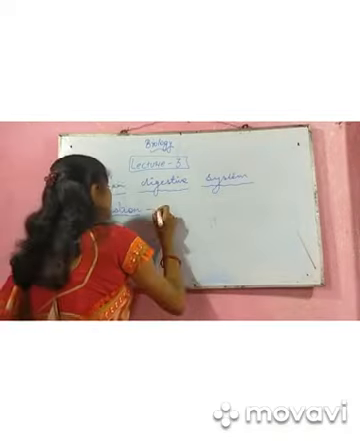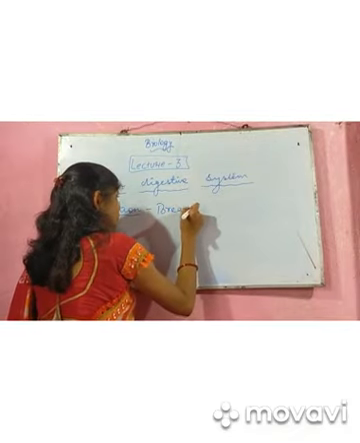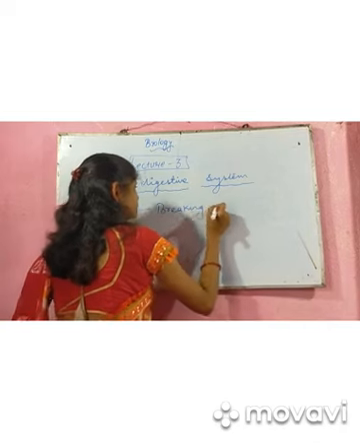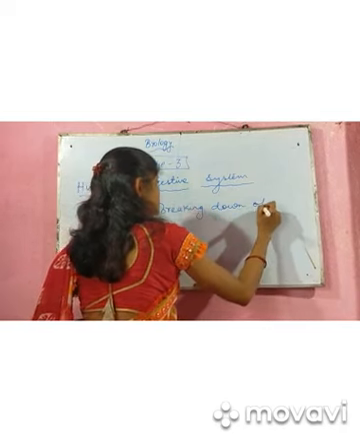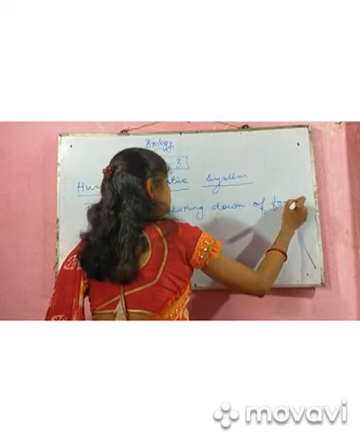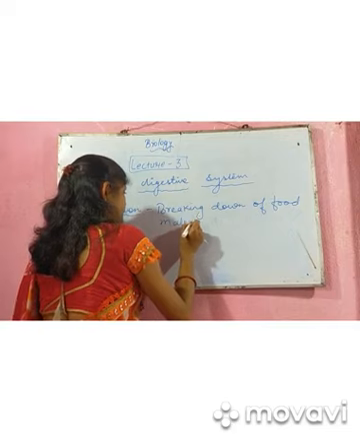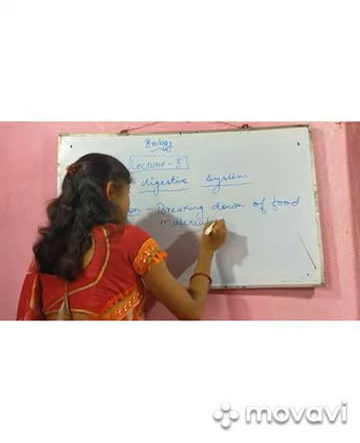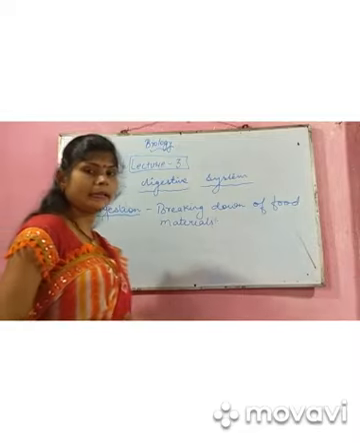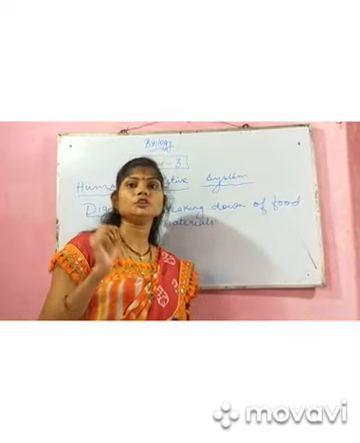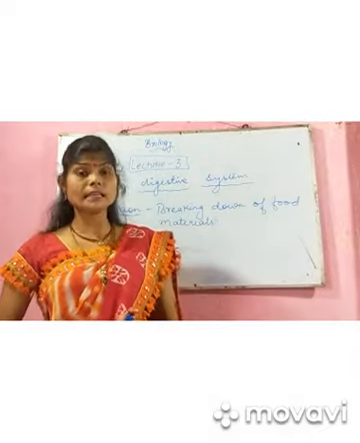That means breaking down of food materials. Here the food material is broken down into small pieces so that it can be digested easily.